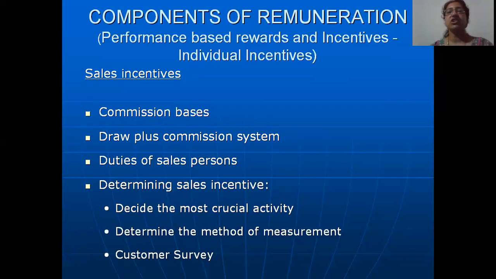Now, commission again changes depending upon the volume of sales. Supposing the salesman is selling less volume, commission will probably be 1%. In case they are selling more volume, the commission will probably be 1.5 or maybe even 2%. So this way the sales commission will vary according to how many products he's able to sell. Some salespeople will work only on the basis of commission, but some salesmen will have a basic salary. Apart from that basic salary, they will have this commission on the value of the goods that they are selling.